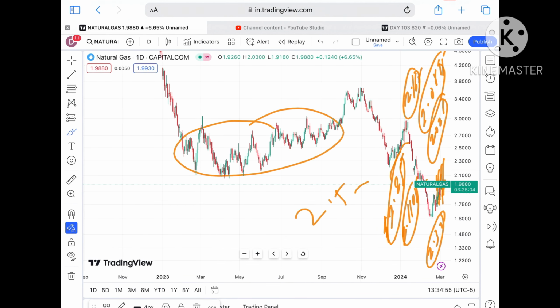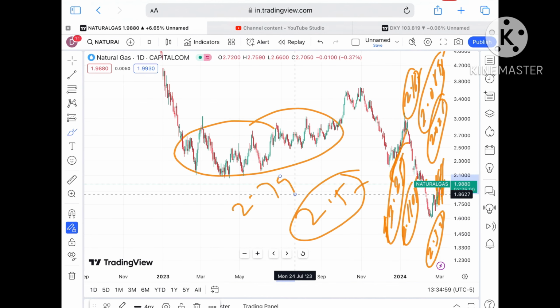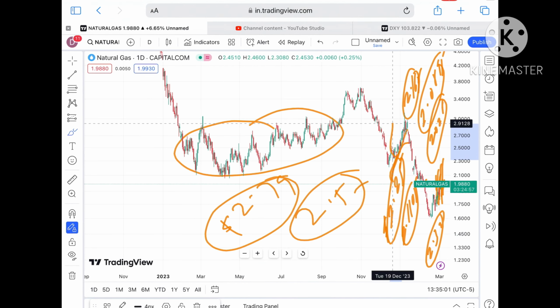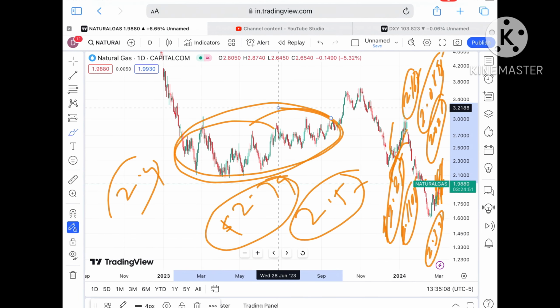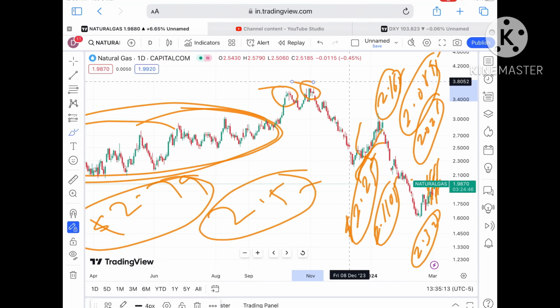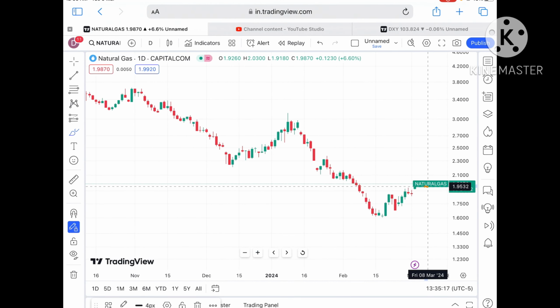Keep in mind that it will move in the zone if the price started going above $2. We can see if the price sustains above 2.3, we can see a level of 2.57, and if that sustains, a further upside movement we can see towards a level of 2.79. If the price keeps moving above that level, a level of around 2.9 we can see, and from there it will move up to a level of 3, touching a level of 3.5 and then 3.6.